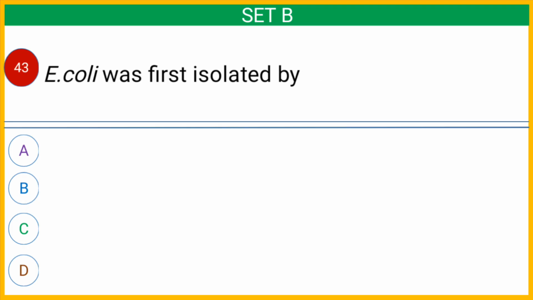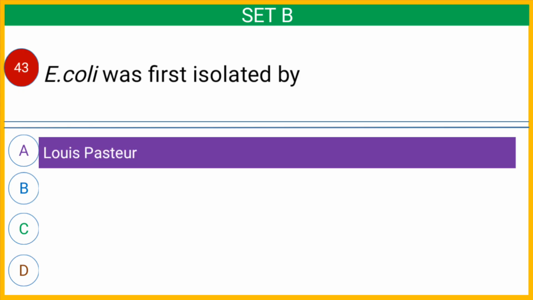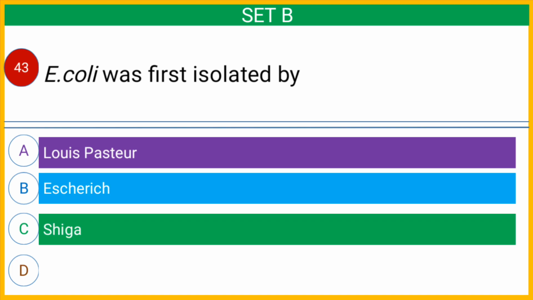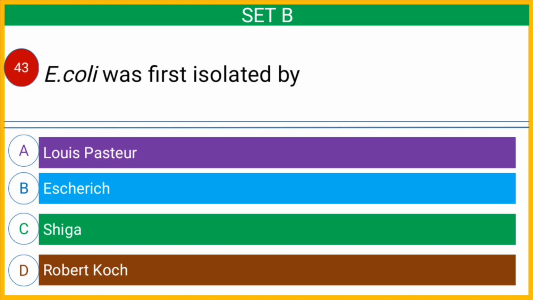Question number 43. Escherichia coli was first isolated by option A, Louis Pasteur, option B, Escherichia, option C, Shiga, or option D, Robert Koch. And the correct answer is option B, Escherichia.